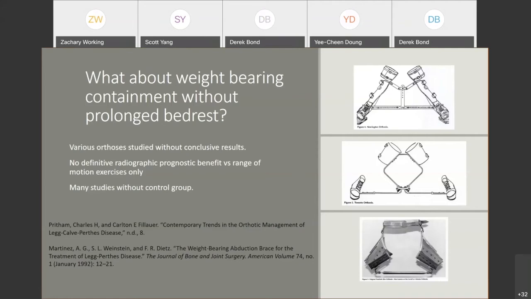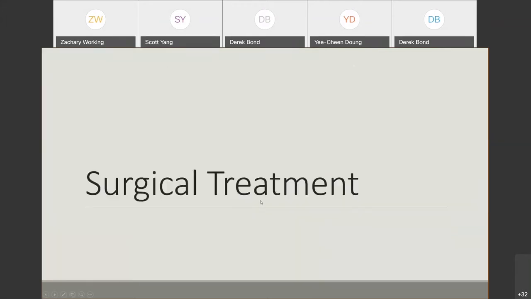The problem with these studies is there's no control group for many of them, and there's no definitive answer saying, hey, this really does work in helping improve the outcome of Perthes disease. I think there's a lot of mixed results with weight-bearing braces. So this really hasn't taken off as standard of care, but some people certainly still do this for treatment of Perthes disease. So let's talk about surgical treatment.